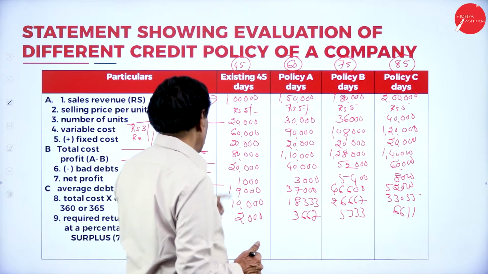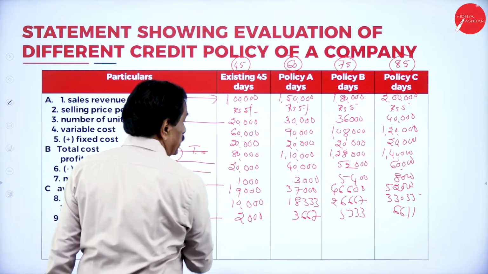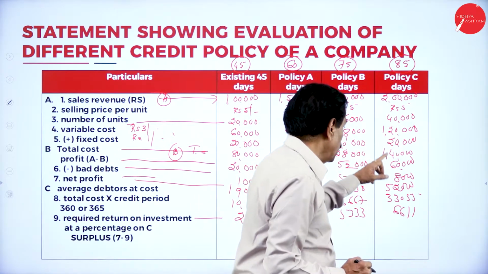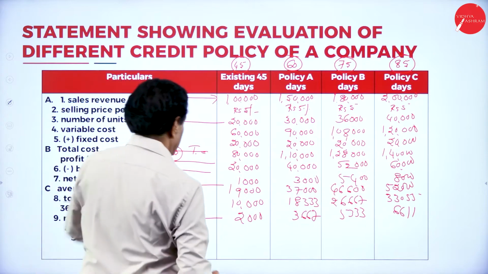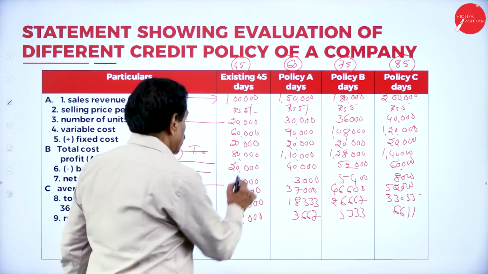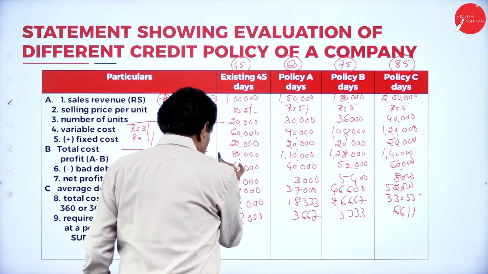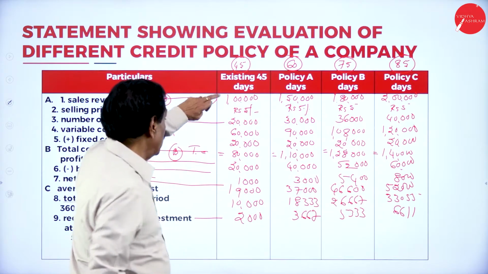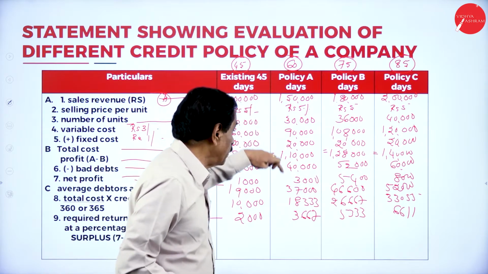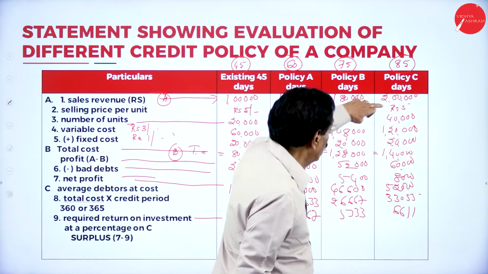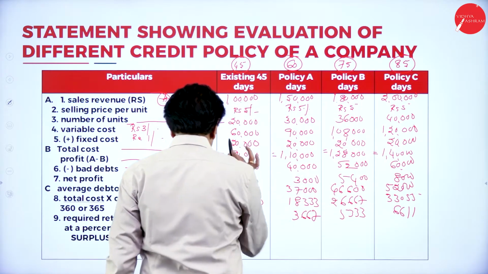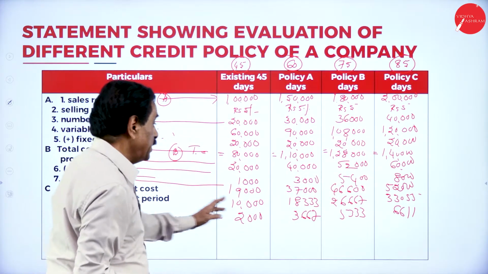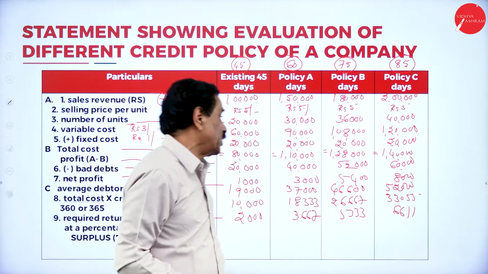So here now, total cost is 80, 110, 128, here now 140. Here now profit, here is 20 plus 60 plus 80, 110, 1,20,000, 1,44,000, 1,50,000, 1,40,000, 1,80,000, 1,52,000, 2,00,000, 1,00,000 is profit. This is your profit. Bad debt 1,000, 3,005. You take now 19,000, 37,000, 46,000, 52,000.